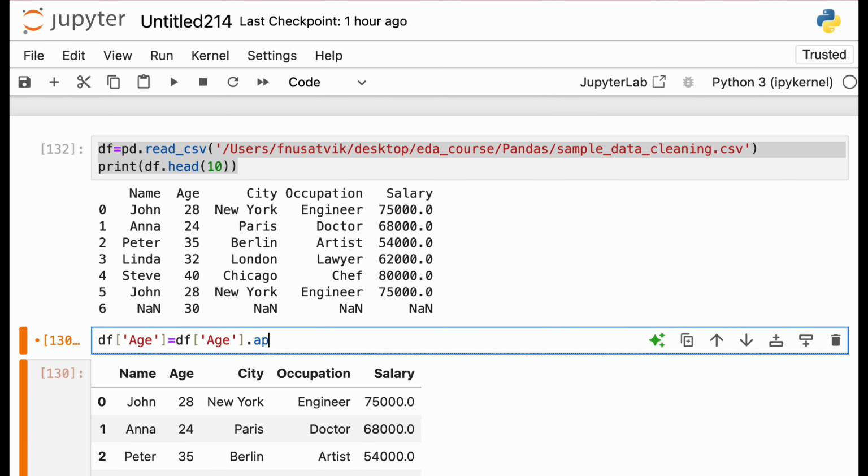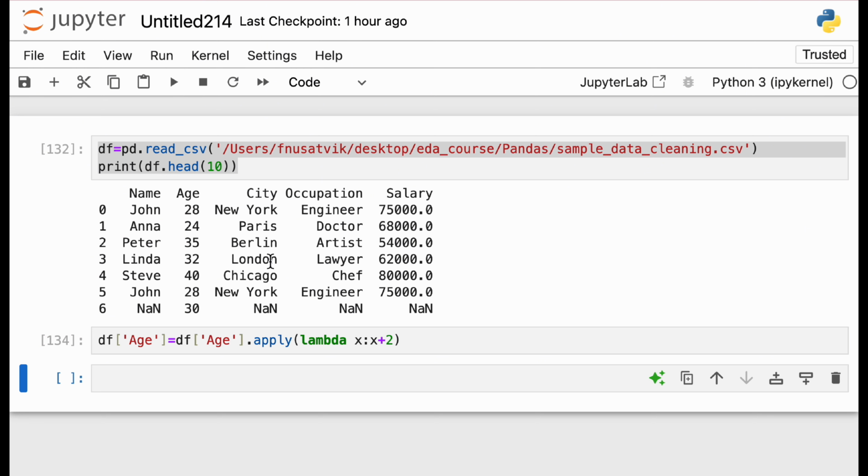So how do you apply the transformation? There's a method called apply. Now, I said I have to apply something. What do you do? Remember, we use a lambda function for that. If we have to make one-line changes, if there is a one-line function that we need to build, we can use a simple lambda function. So how does a lambda function work? For each of the values in this column, that is x, the lambda keyword says to increase it by 1 or by 2, and then just close.